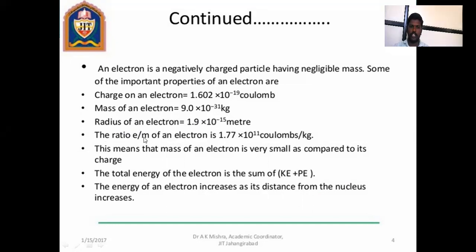Then the ratio e by m means the charge to mass ratio of the electron, which is 1.77 into 10 to the power 11 coulombs per kilogram. This means the mass of the electron is very small compared to its charge. The total energy of an electron is the sum of kinetic energy and potential energy. The energy of an electron increases as its distance from the nucleus increases.